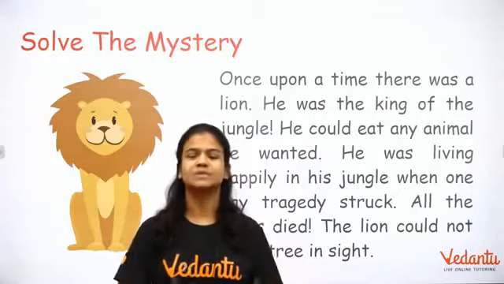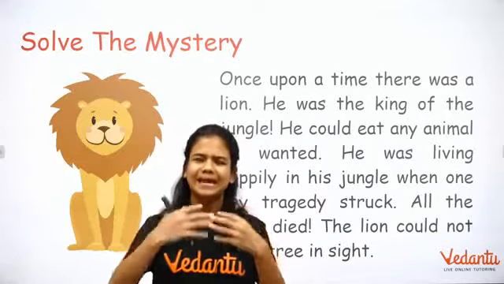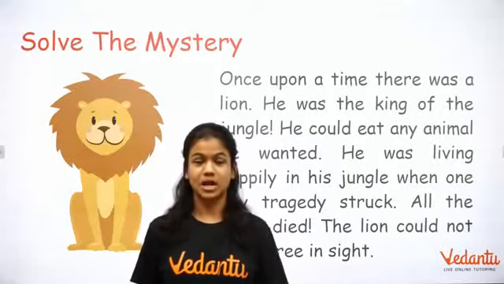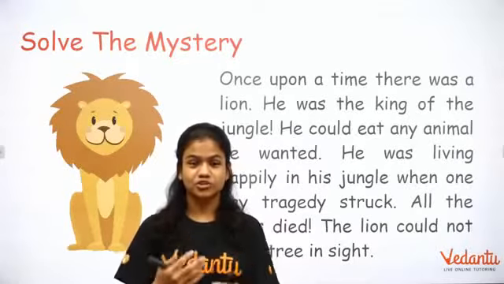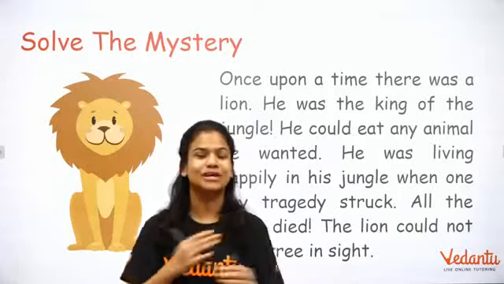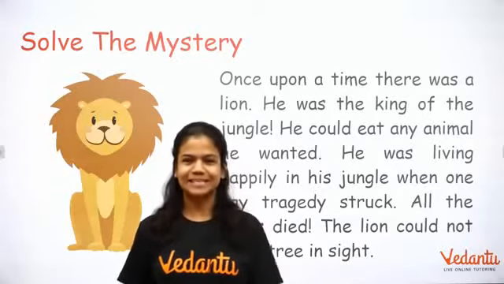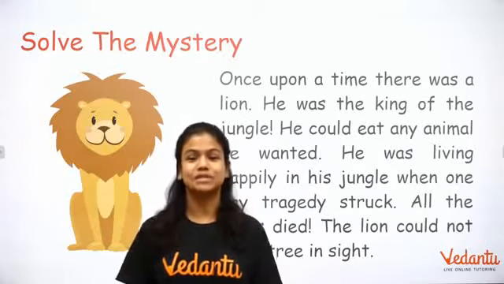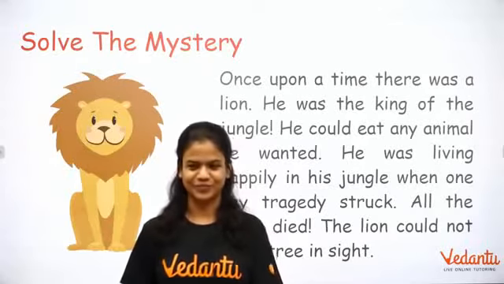There was a lion. He was the king of the jungle. He used to eat any animal that he wanted. But one day tragedy struck and the trees just went away. No tree in sight at all. Let's see what exactly happens. What exactly is the mystery element that we are going to try and solve?